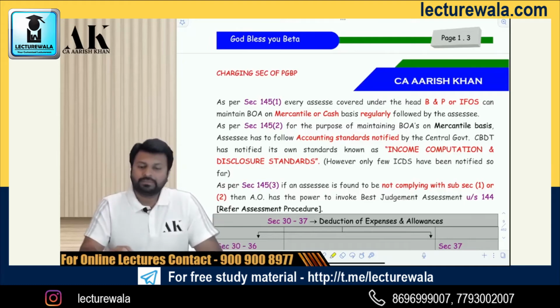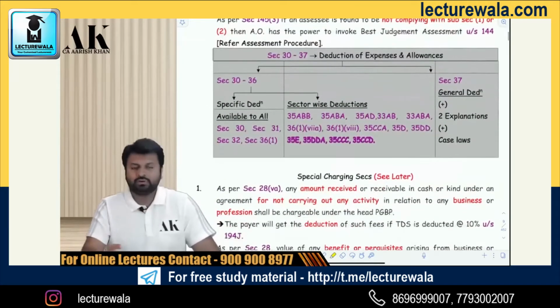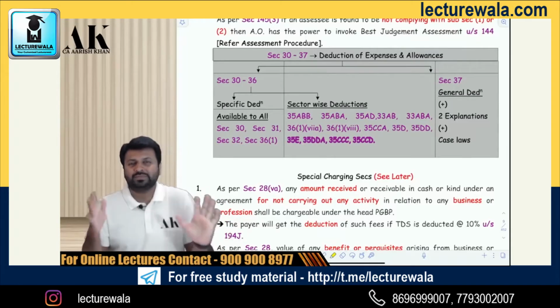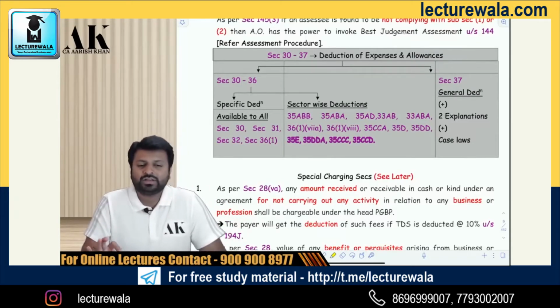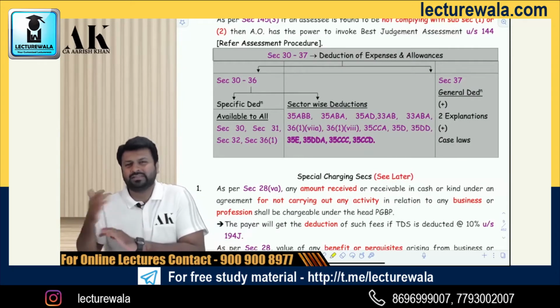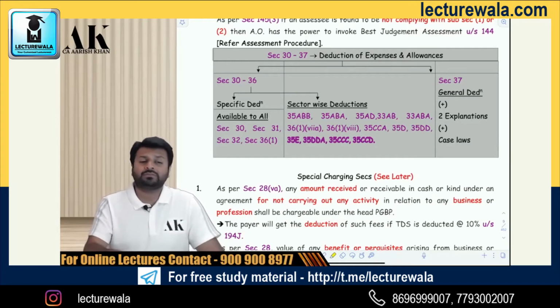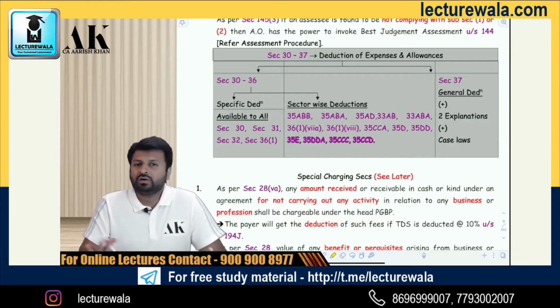Now, there is a master chart in front of you which talks about deduction. Deduction. This is what most of the PGBP is all about. That is section 30 to 37. And then later on some more part is there which is talking about allowances, disallowances and some deemed income and some presumptive income, but that is a smaller part. The bigger part of business and profession is this. We need to learn all the deductions one by one.